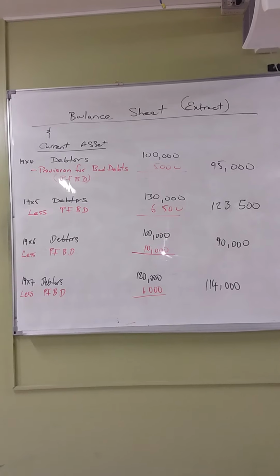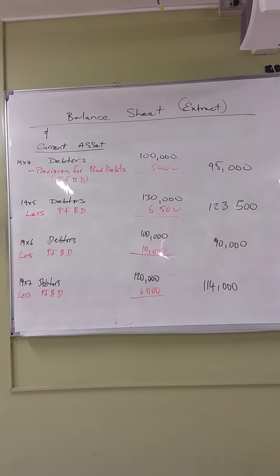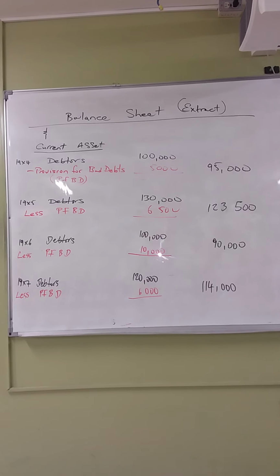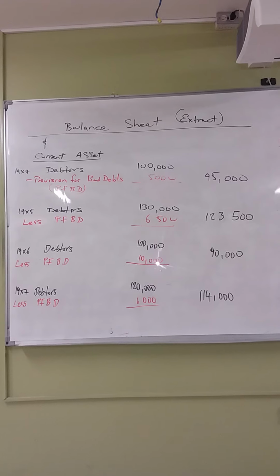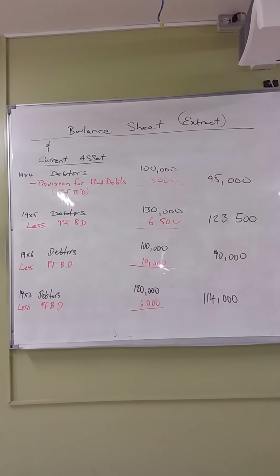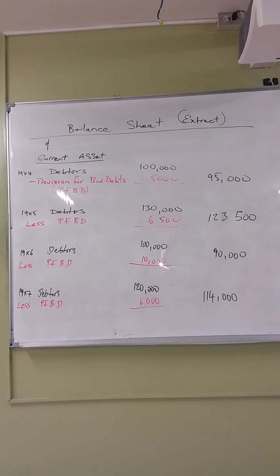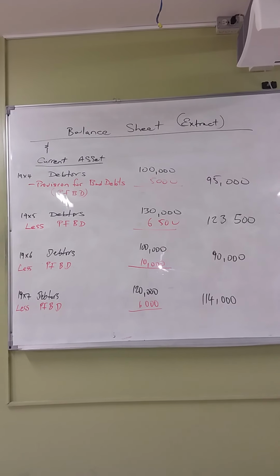Now move on to 1996. In 1996 our debtors is 100,000, and the total for our provision for bad debts is 10,000. So we had 6,500 before, and it had increased by 3,500, so that is a total of 10,000.